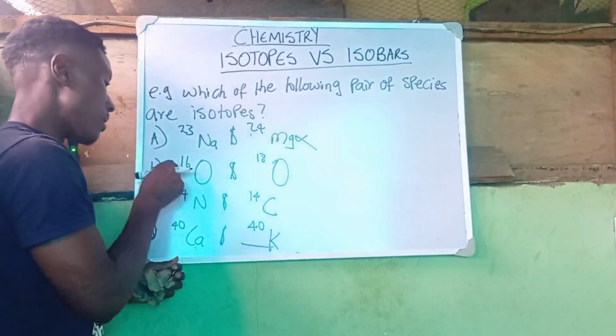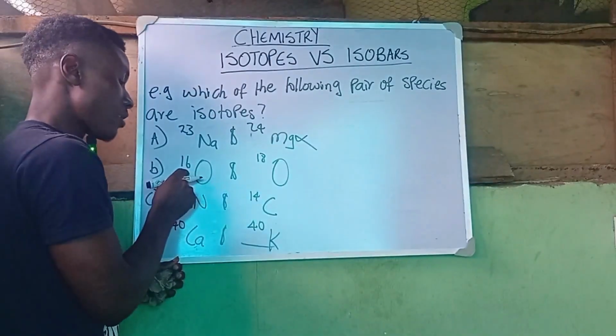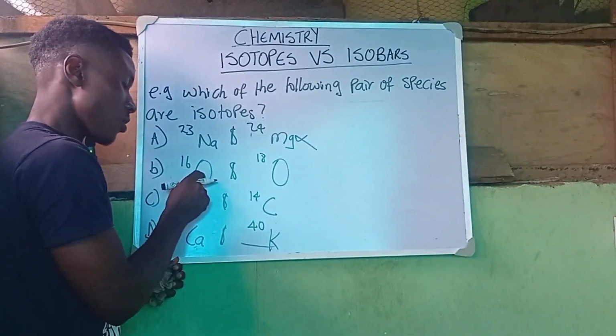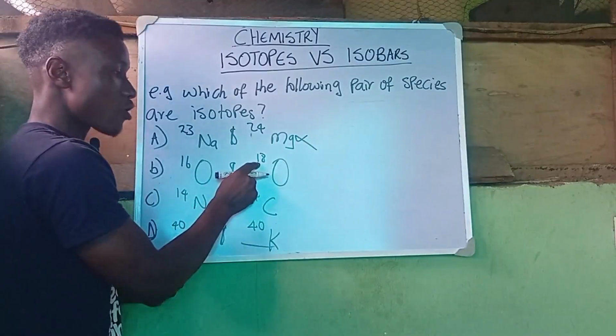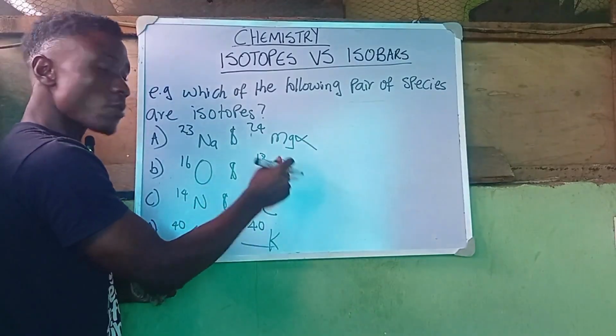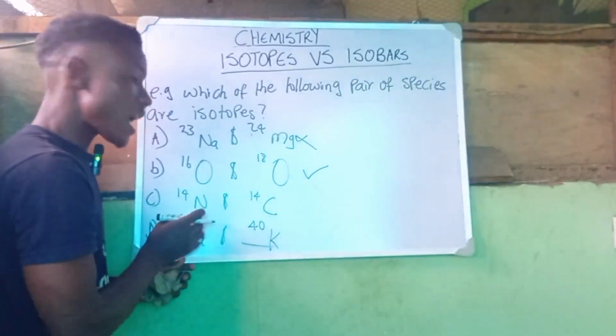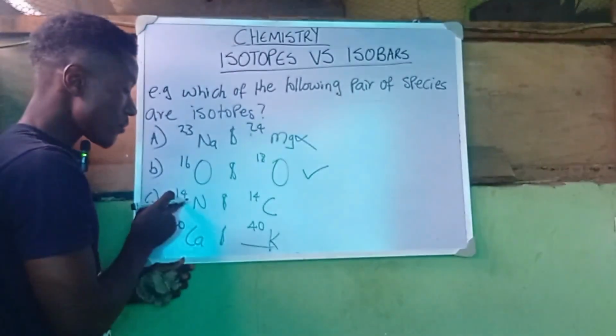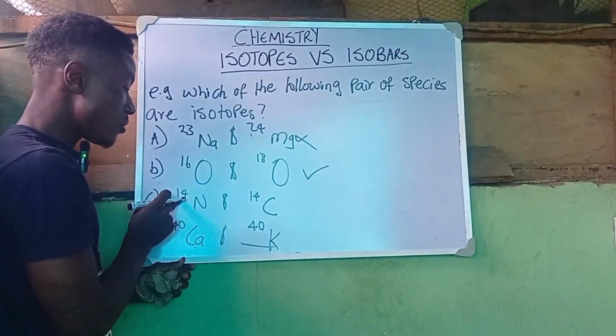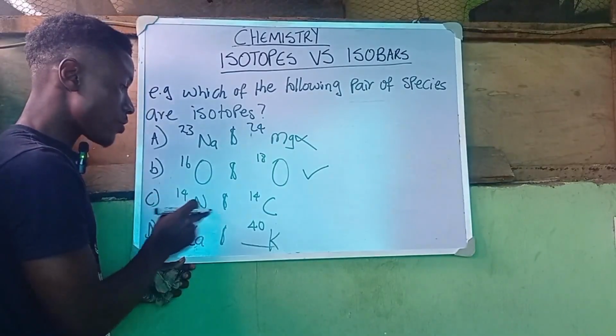This is also not an isobar. So we have B, mass number 16 for oxygen and mass number 18 for oxygen. So the correct answer here is going to be B. But let's also talk about C and D. We have mass number 14 of nitrogen and mass number 14 of carbon.